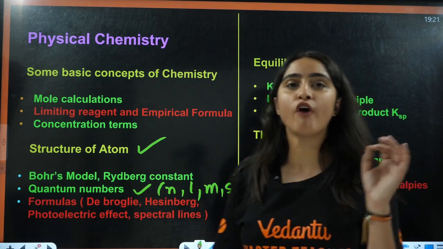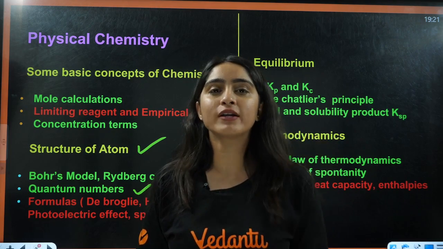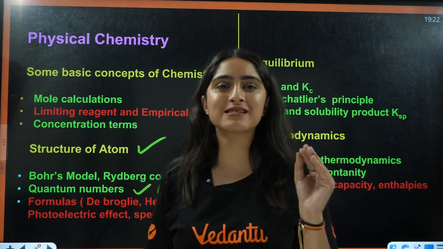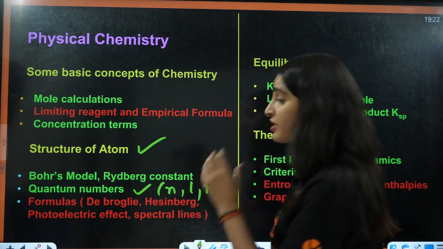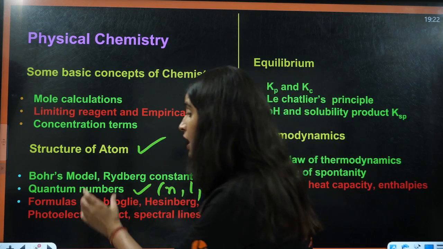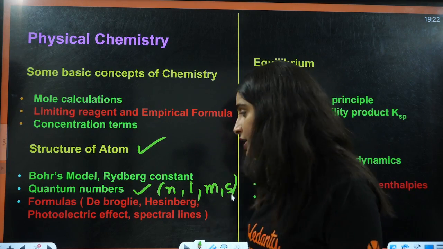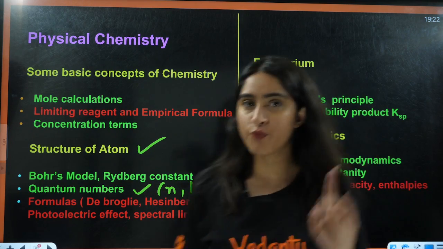Then students, we have formulas for those students who do not want to take any risk here. For those, we have some formulas in this chapter like the de Broglie equation, the Heisenberg uncertainty principle, I would say, photoelectric effect, threshold energy, and work function. Then we have spectral lines formulas.